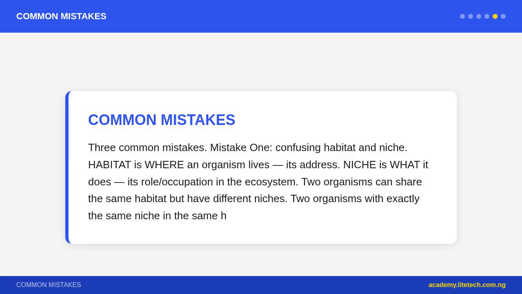Mistake 2: thinking adaptation is a choice. Animals do not decide to adapt. Adaptation is the result of natural selection over many generations. Individuals with traits better suited to their environment survive and reproduce more, passing those traits to offspring. No individual adapts in its own lifetime, with some exceptions like physiological acclimatization.